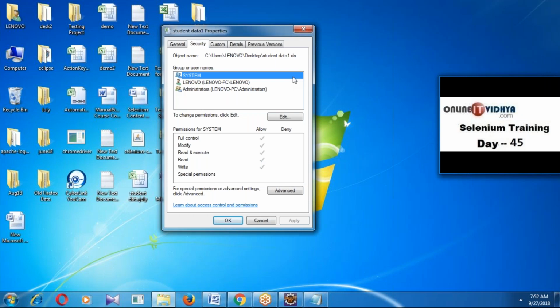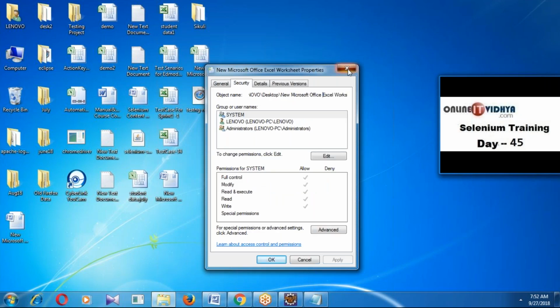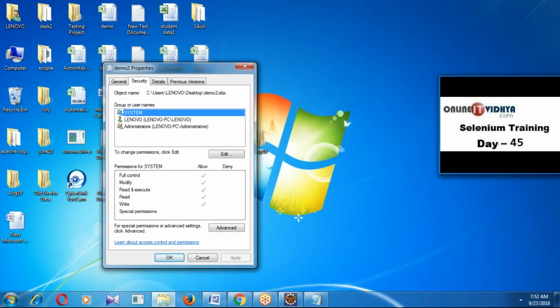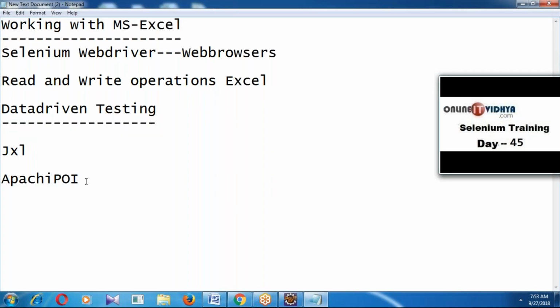Apache POI supports two formats: the .xls format and the .xlsx format. But JXL supports only .xls. Apache POI supports both versions, but JXL supports only .xls.